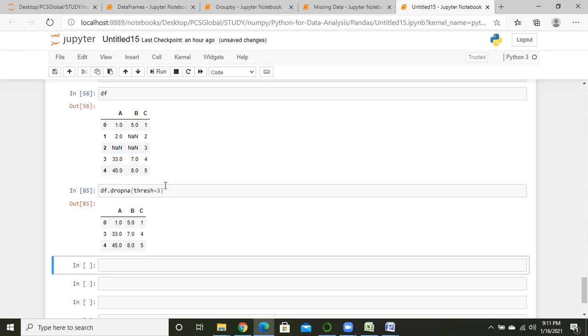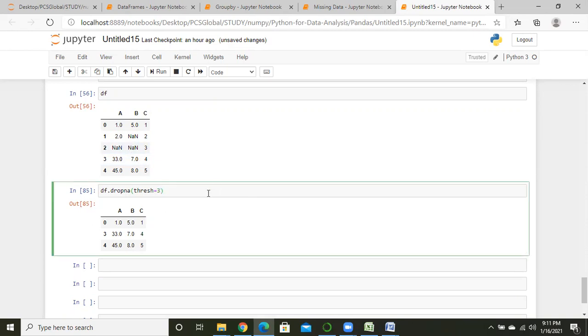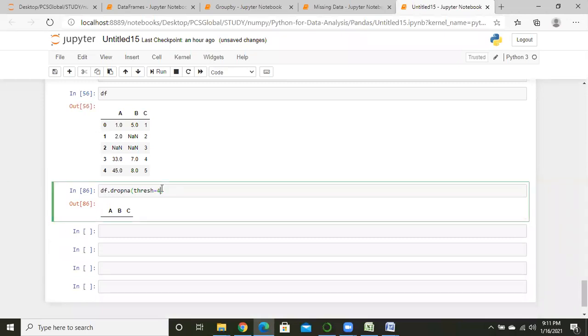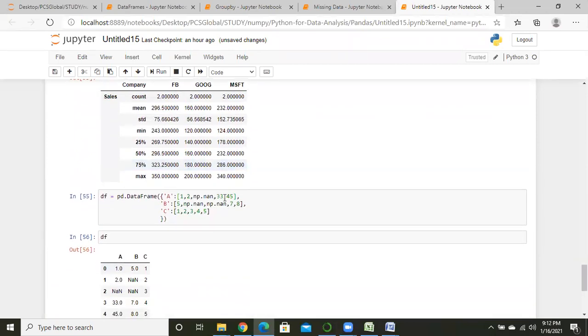So that's why this is not taking. Actually dropna is working on null values only. So in this operation there are not 3 null values, only 2 rows have null values. If 3 rows have null values and I write down here 4, that will take it. Okay, just 1 second.